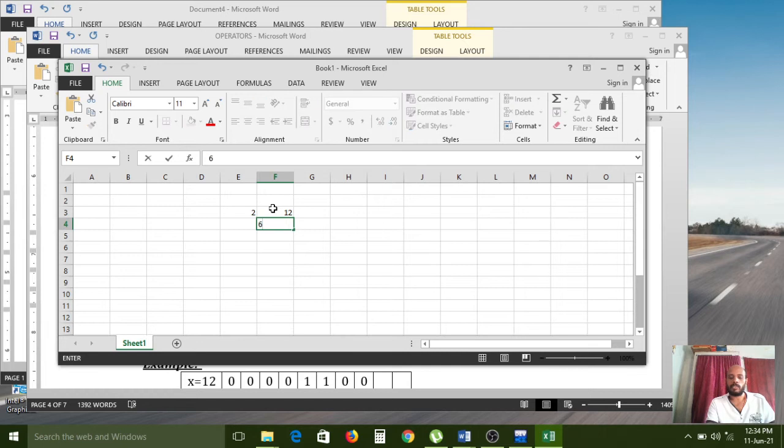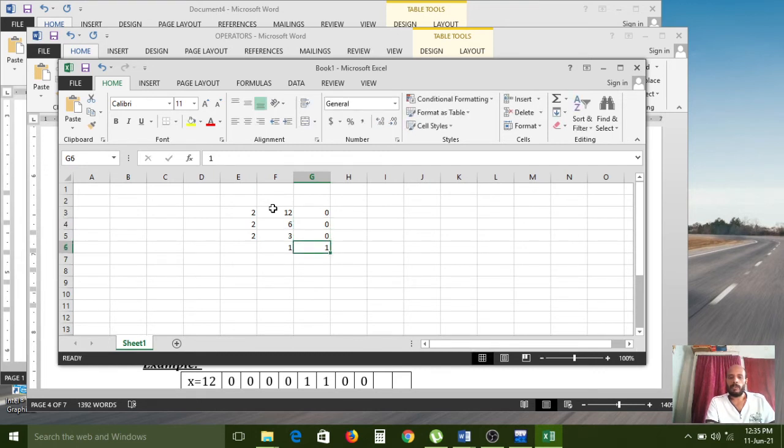Here 6 twos are 12. Again 2 I am taking. Here 3 twos are 6. Here again I am taking. What is the value? 1, and one value remainder here. One value remainder here. And here 0 is the remainder, and 0 is the remainder, 0 is the remainder.